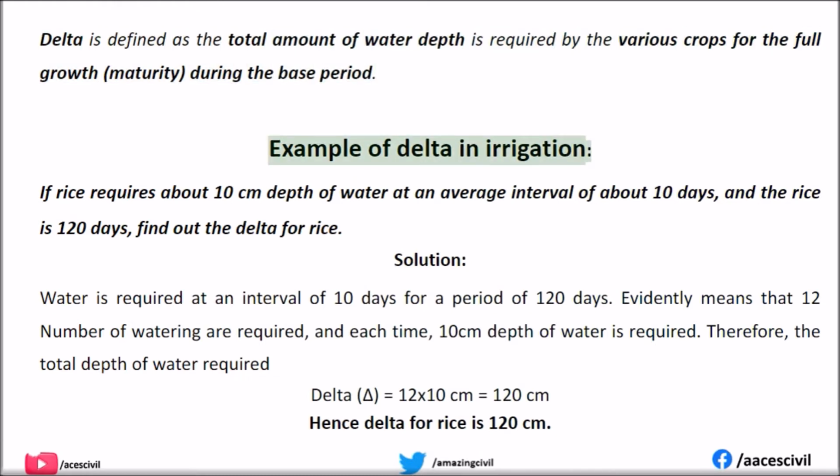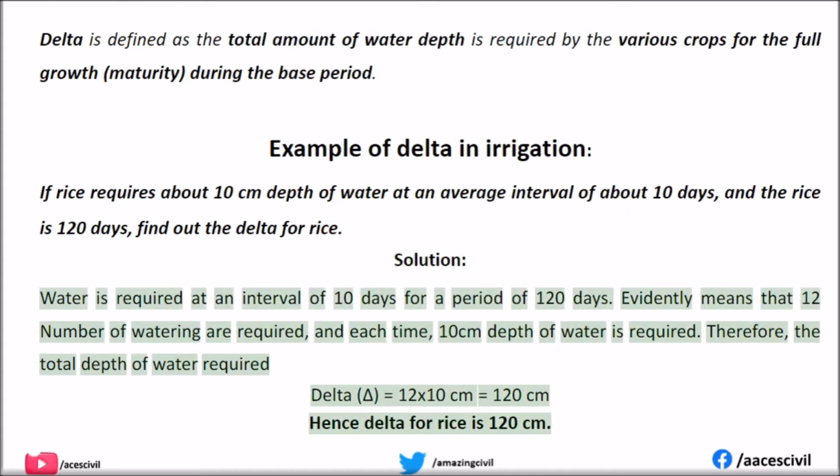Example of delta in irrigation. If rice requires about 10 centimeters depth of water at an average interval of about 10 days, and the base period of rice is 120 days, find out the delta for rice. Solution. Water is required at an interval of 10 days for a period of 120 days.